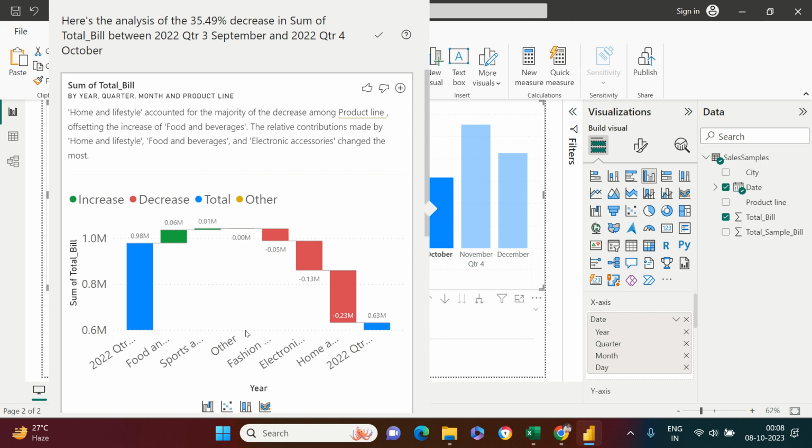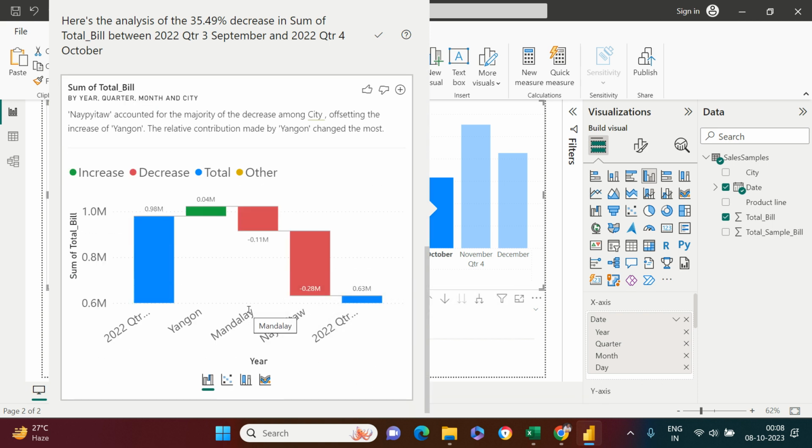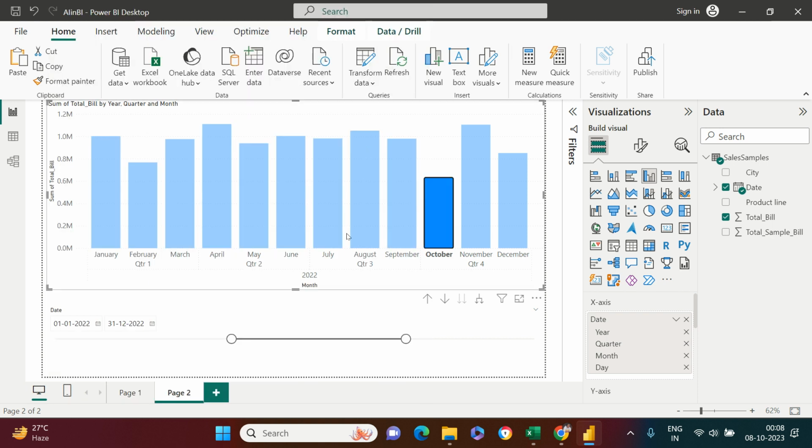Now what is the city which has caused this fall or decrease? That you can see in this one. You'll see over here, that can be found over here as well. This is the city which has caused this fall. So these two cities couldn't perform well, so that's why you got this fall. All right, so this is how you can perform this kind of analysis using artificial intelligence. It simplifies your work, isn't it?